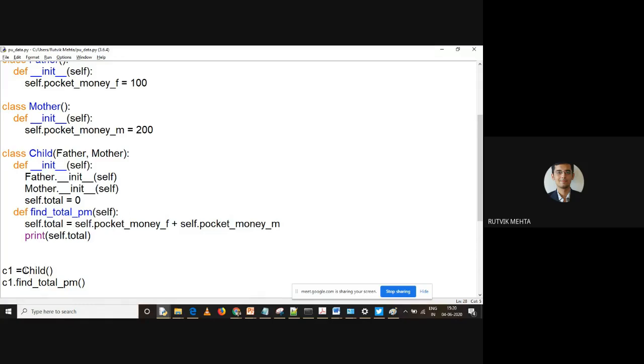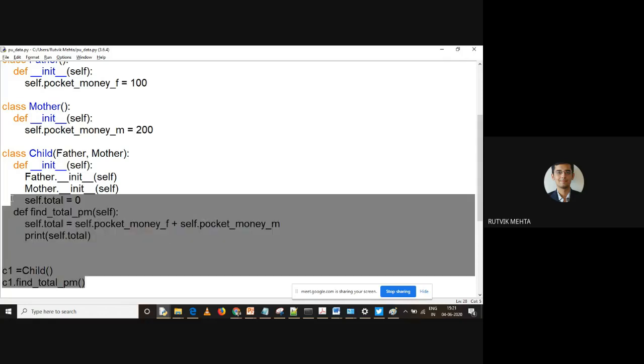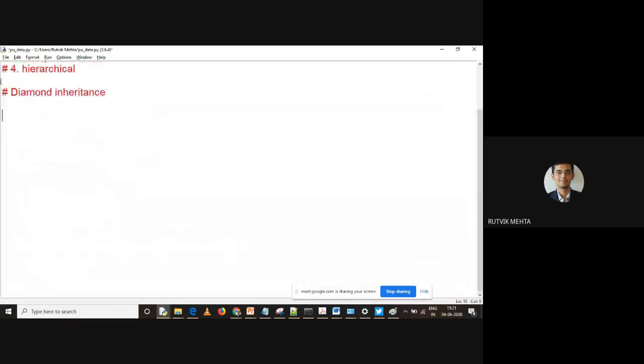Now understand that Python doesn't support method overloading or function overloading, specifically function overloading. Python doesn't support function overloading, but it supports operator overloading. So we want to check how we can implement operator overloading in Python. So our next concept will be operator overloading, and let me tell you how it works.